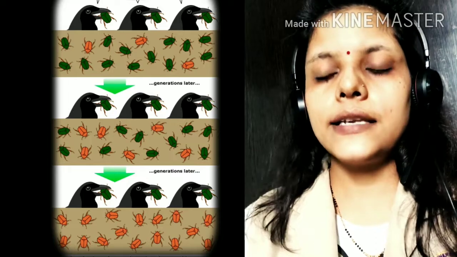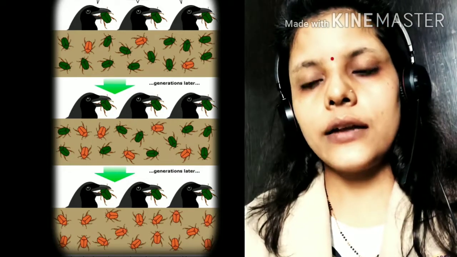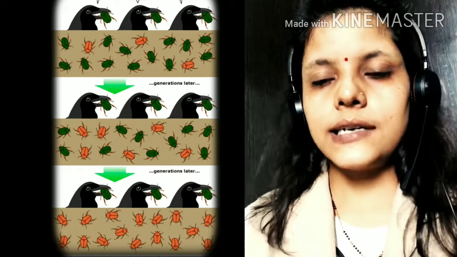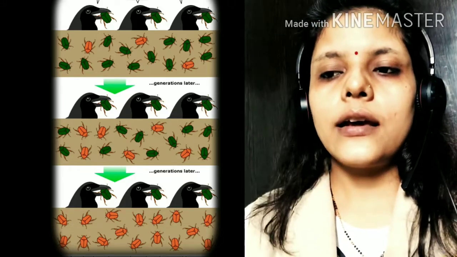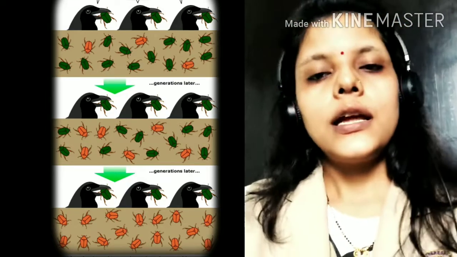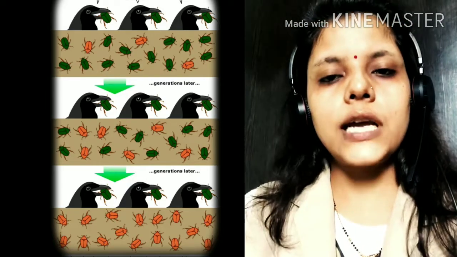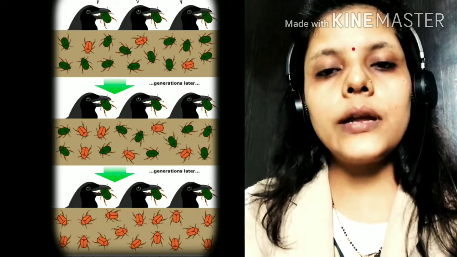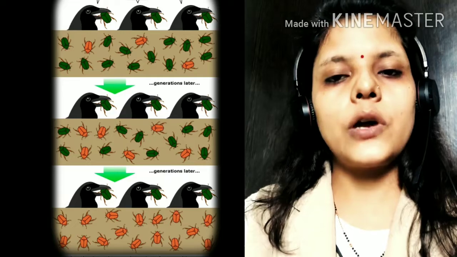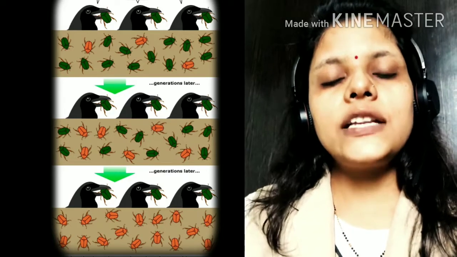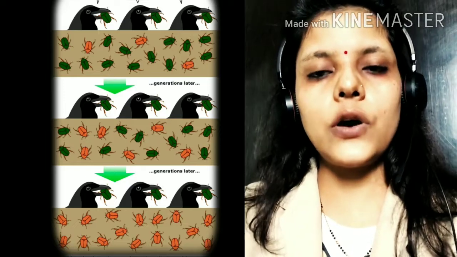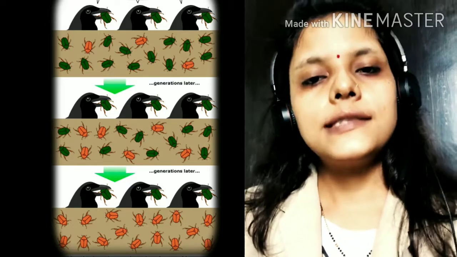And then next stage, all the green beetles are dead. All the green beetles are dead by the crow, and there are only brown beetles. Why does it happen? Because in the tree, the stem of the tree is brown color, so the crow can see only green color beetles, and the brown color beetles match with the stem of the tree. So these are invisible or the same as the color of the stem.